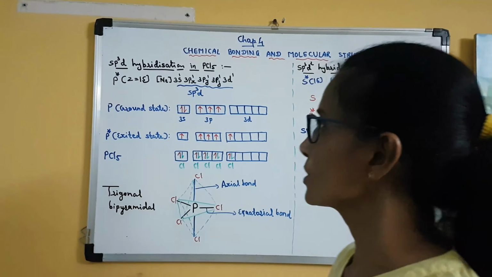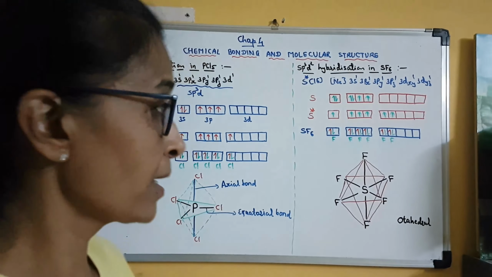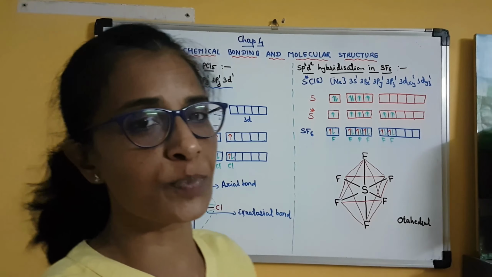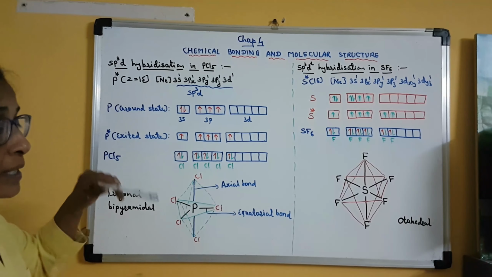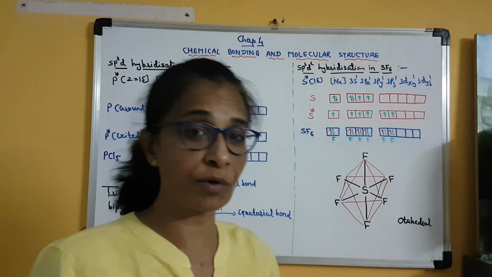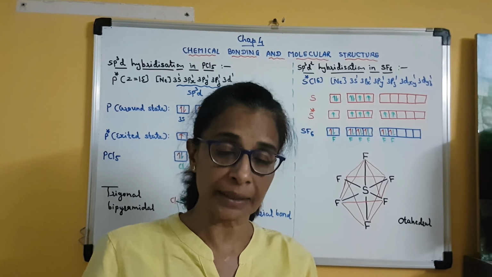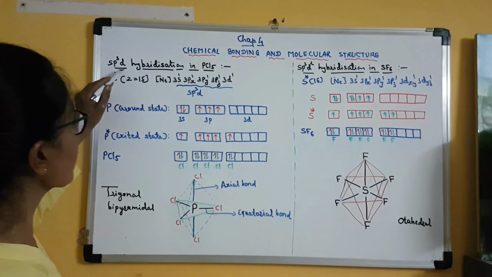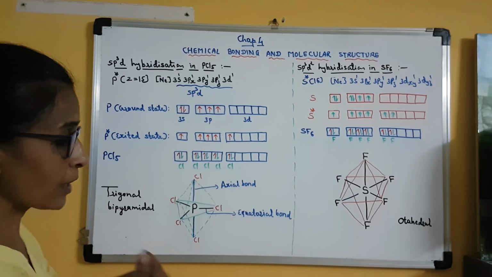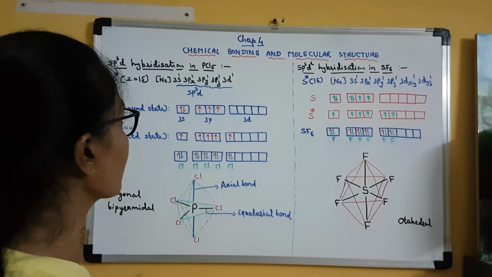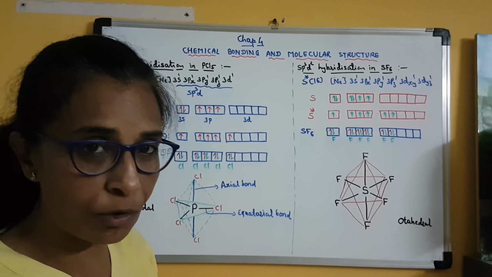Let us talk in today's session about two special types of hybridizations, and they are sp3d and sp3d2. Clear? sp3 hybridization we have already discussed in the case of methane and ethane. Clear? But here you can see there is involvement of d orbital. So how does that orbital get involved? For that we will take the example of PCl5, that is phosphorus pentachloride.